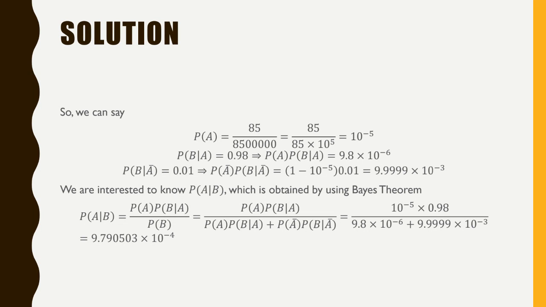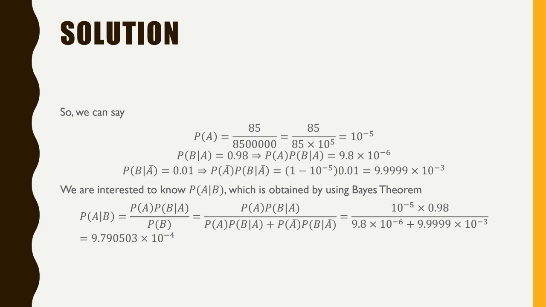Probability of B, probability of being positive when you don't have coronavirus is called false positive, right? And we say there is 1% of chance. So 1% of people, or we can say 0.01, is the probability that you will be detected positive even if you don't have coronavirus. So what does this whole term give?